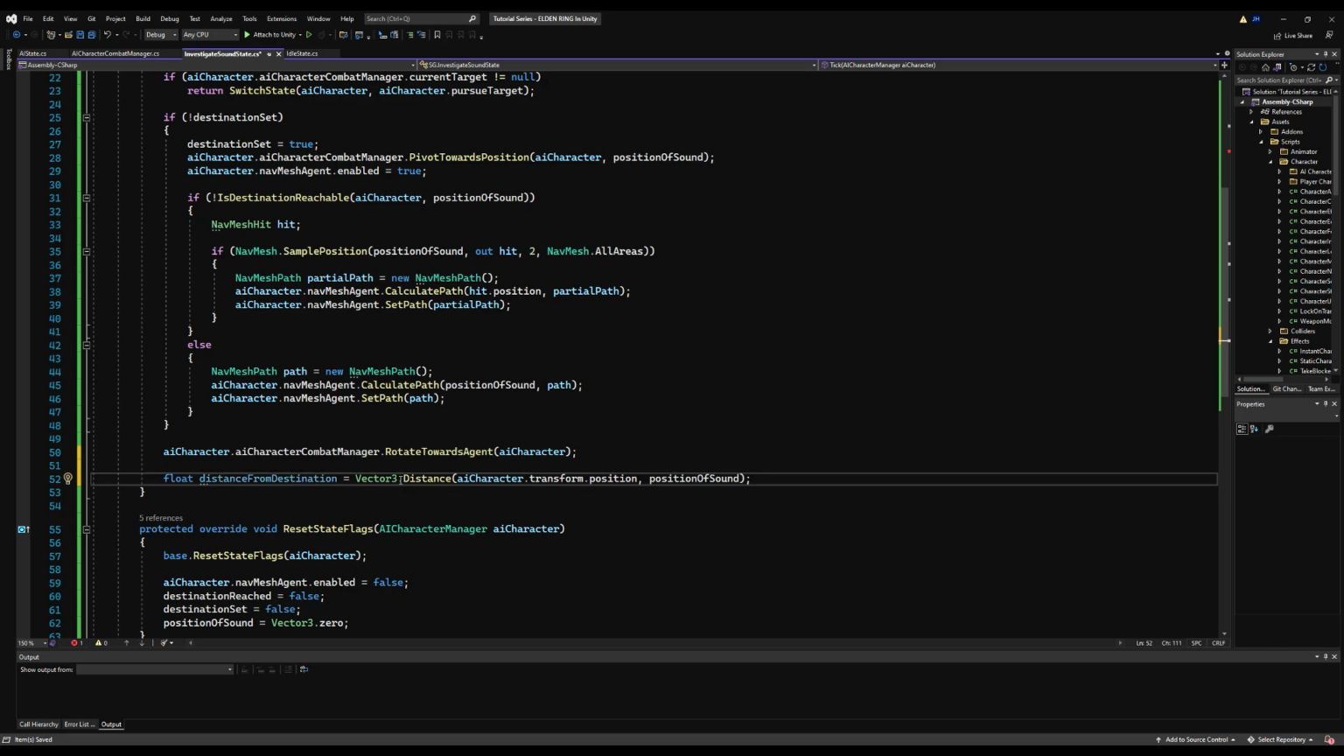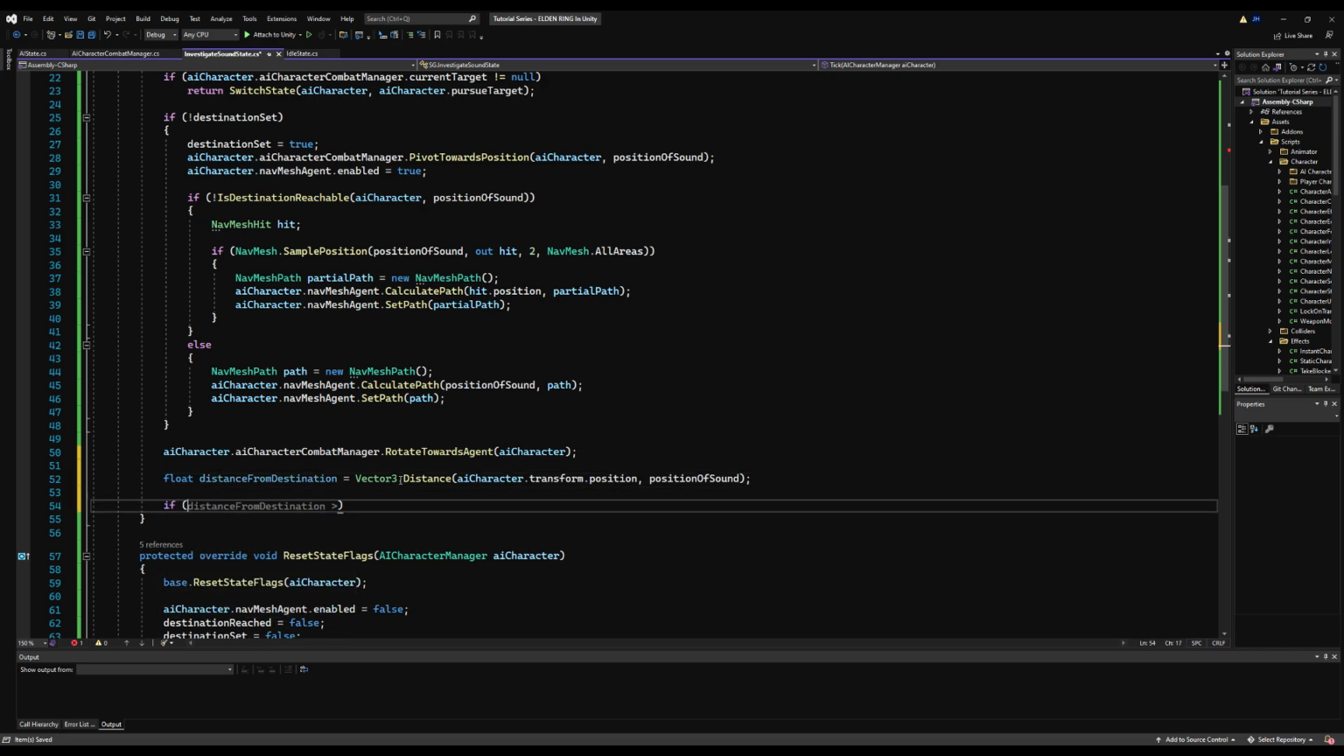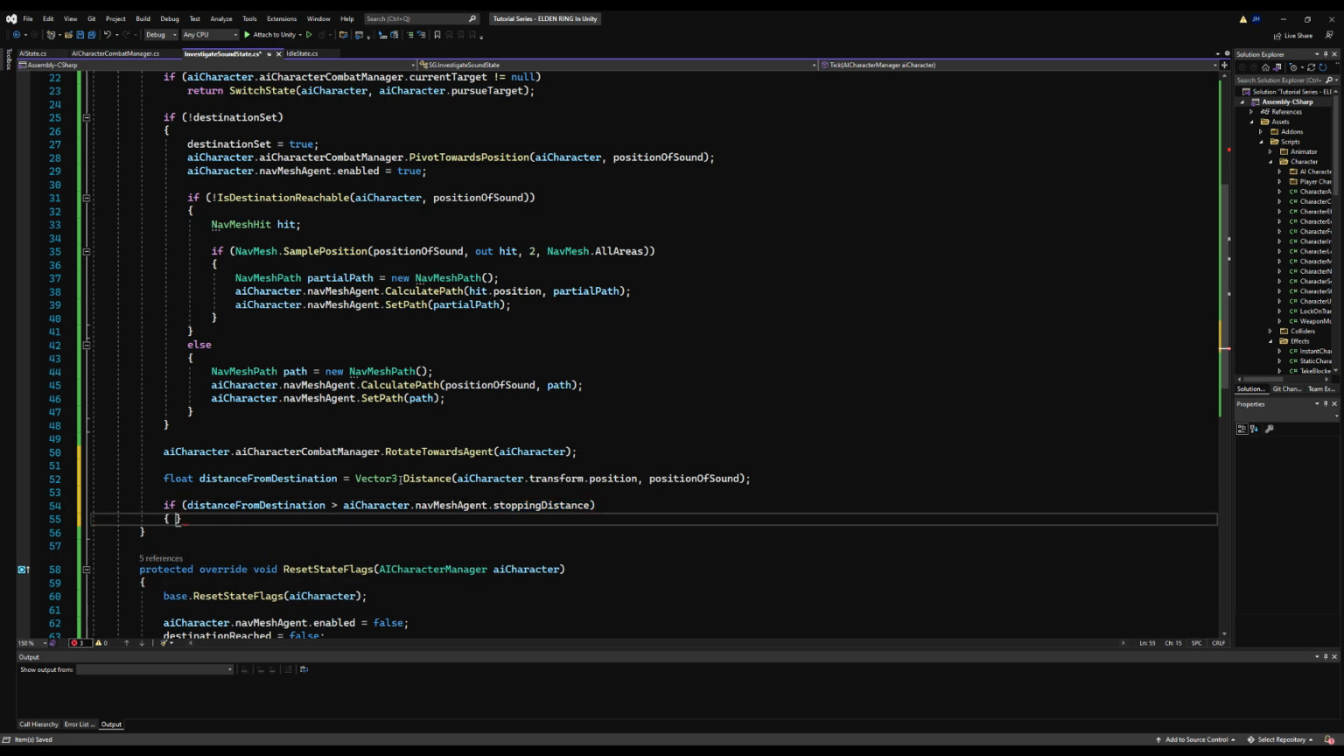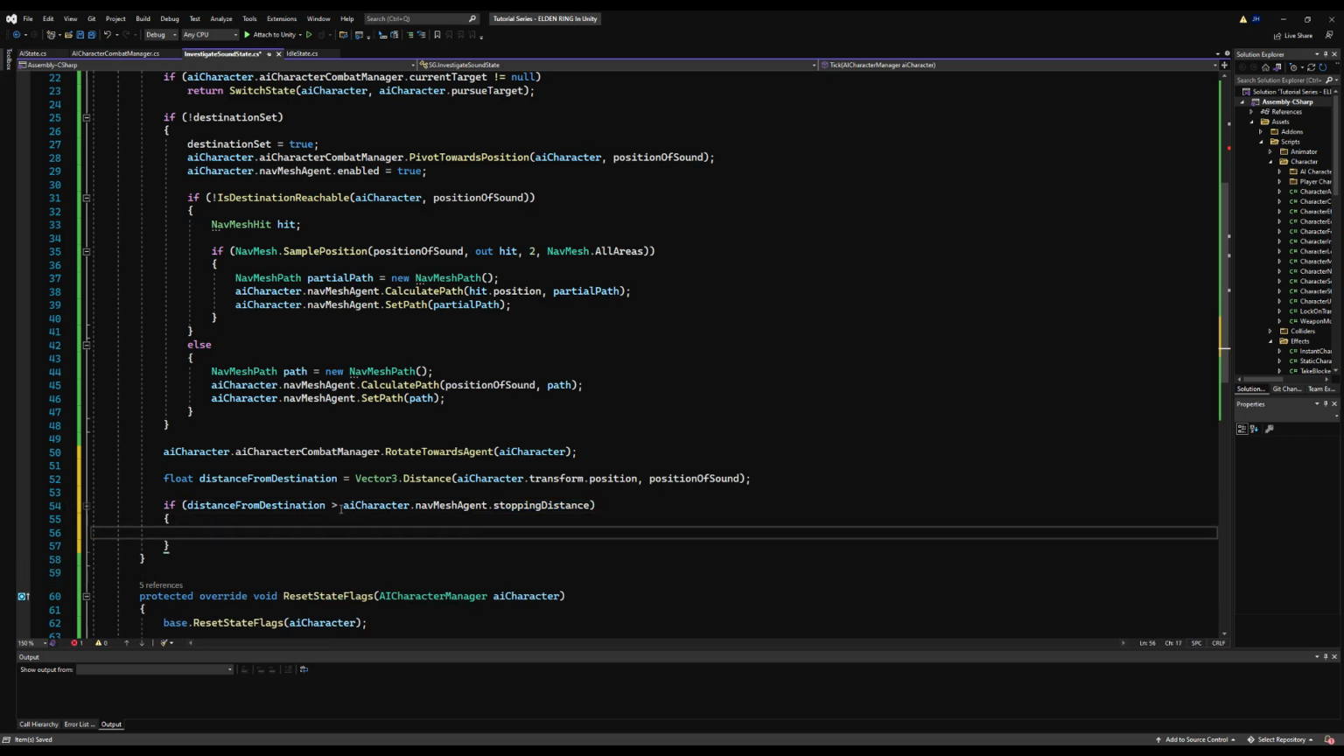And then also, if you actually want to say if you're within the stopping distance of the navMeshAgent, I believe that's what we use. I think we use that in our pursue target as well. So we're going to say if the distance from the destination is less than or equal to the navMeshAgent's stopping distance, we know we have arrived. So then we can set hasReachedDestination equal to true.